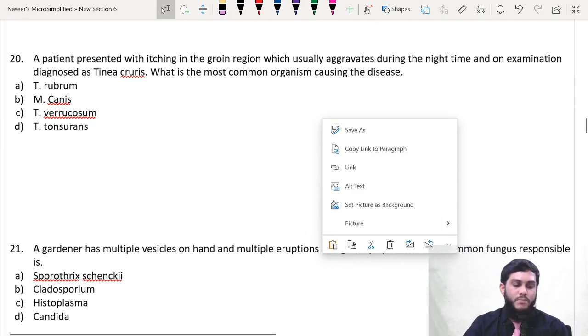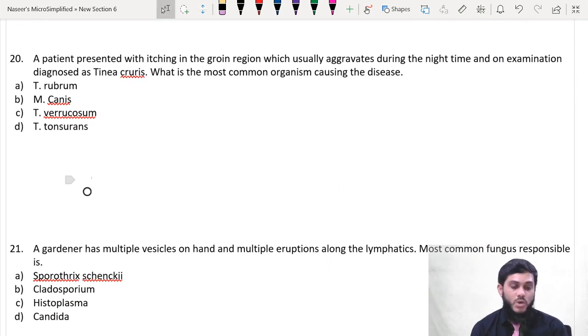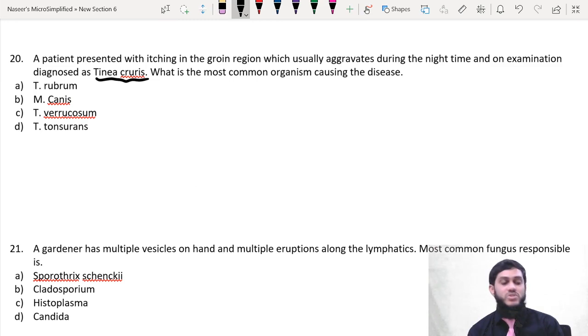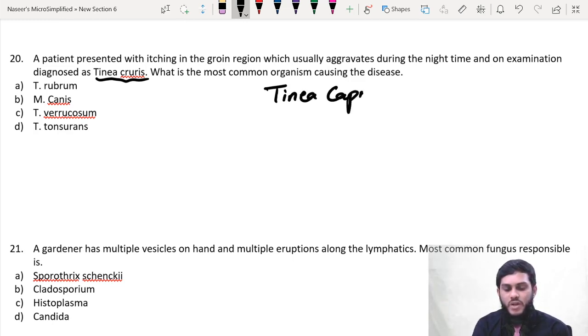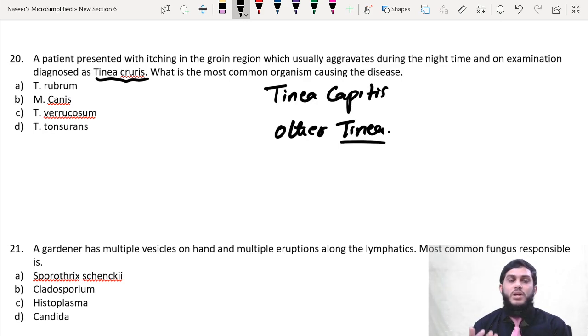Next question: a patient presented with itching in the groin region which usually aggravates during the night time, and on examination was diagnosed as Tinea cruris. Directly they have given the diagnosis Tinea cruris, which is a dermatophyte infection. Dermatophyte infection is also known as Tinea infection. There are so many Tinea infections: Tinea capitis, Tinea cruris, Tinea manuum, Tinea corporis, Tinea barbae, Tinea faciei, Tinea pedis.